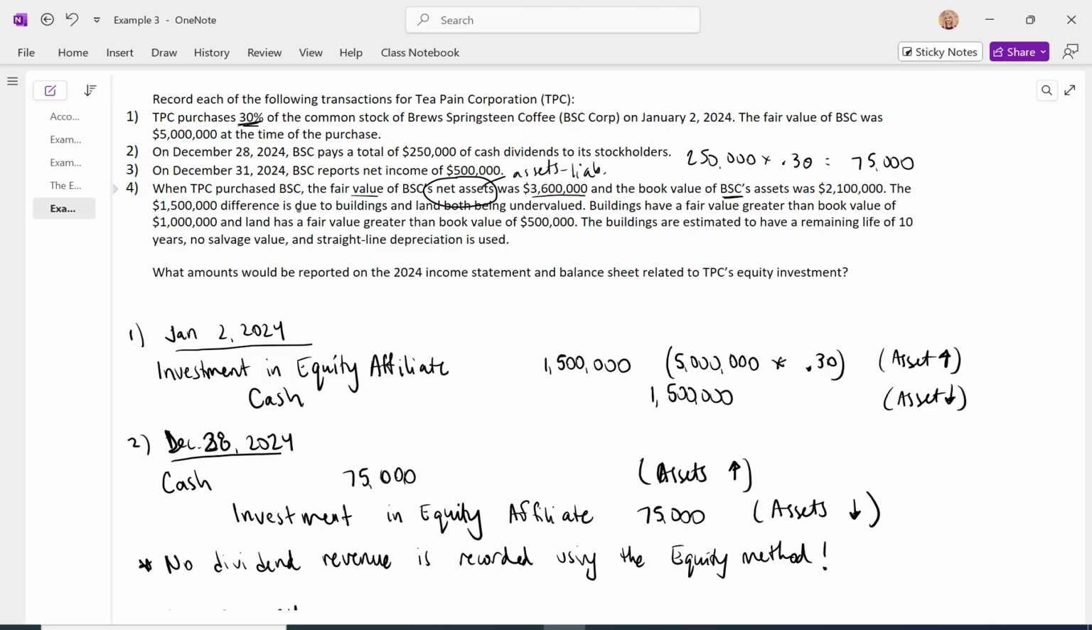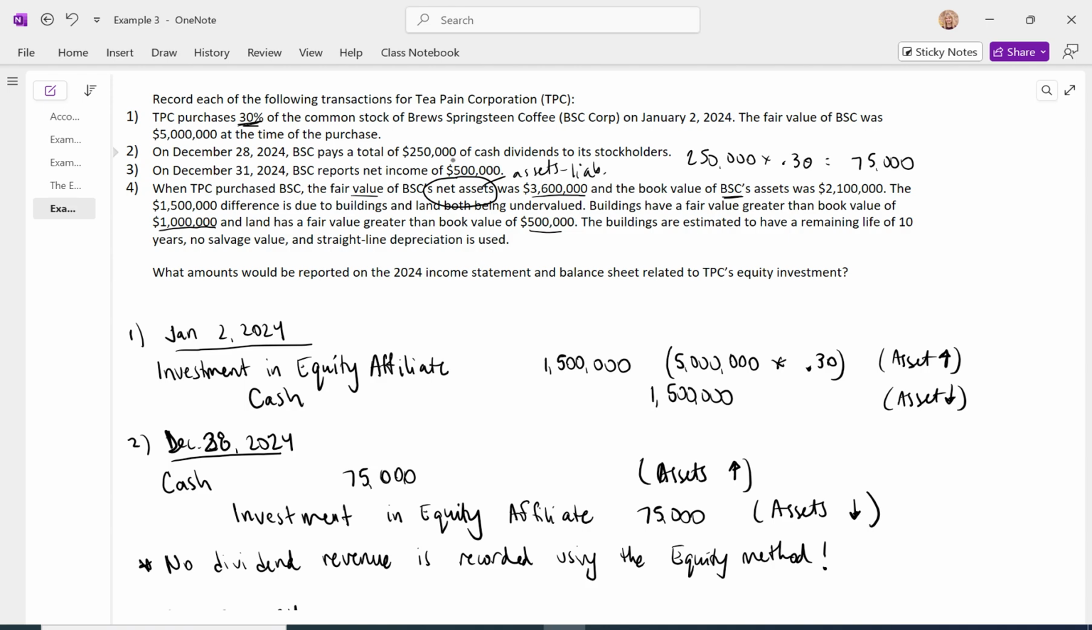The 1.5 million difference is due to, here we have buildings and land both being undervalued. Okay, market prices have gone up. Buildings have a fair value greater than the book value of $1 million, and land has a fair value greater than the book value of $500,000. The buildings are estimated to have a remaining life. Okay, so what's going on here?